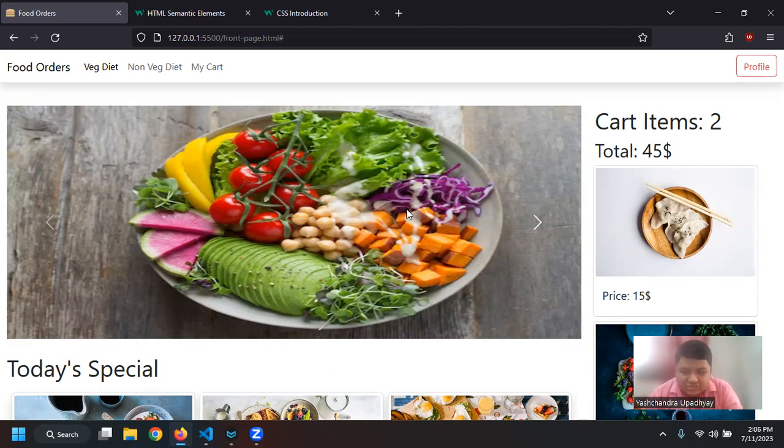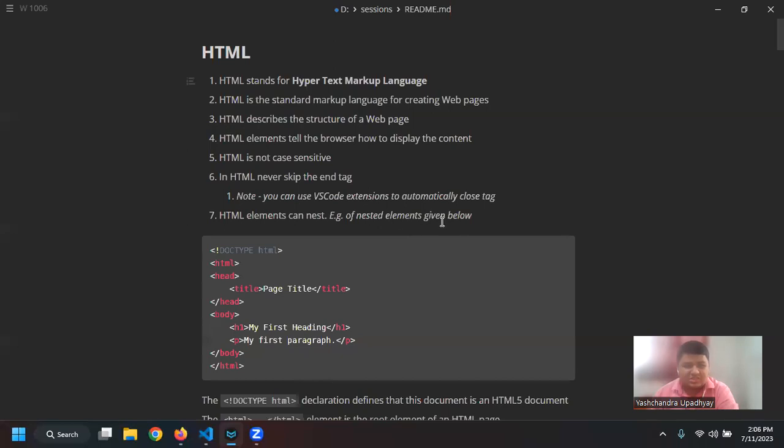But we have Bootstrap, which is a CSS framework. So what they have done is, as I said previously, that there are three types to write the CSS. Let me just quickly come to this HTML part.